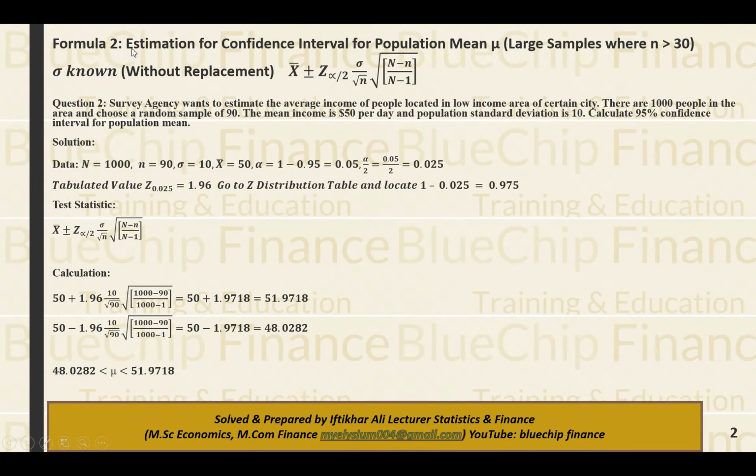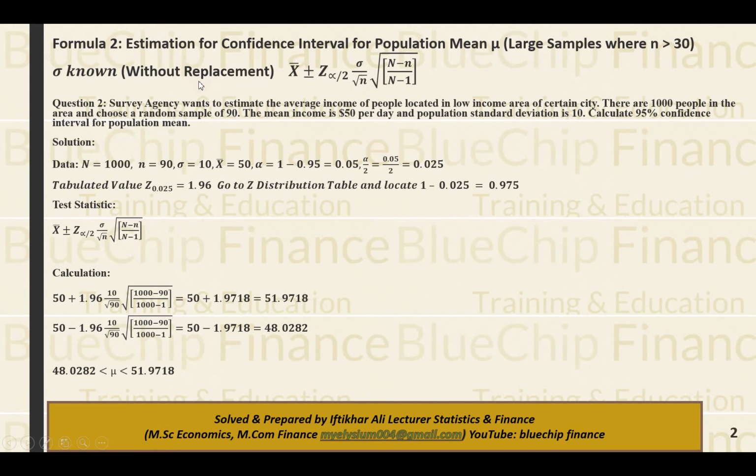So condition number 2 and formula number 2 is the estimation of the confidence interval for population mean mu, for a large sample where sample size is greater than 30, sigma or population standard deviation known, but the case is without replacement.